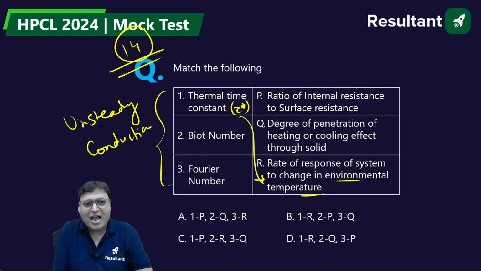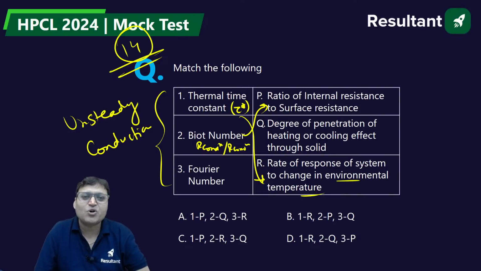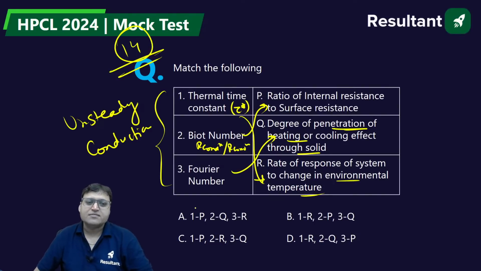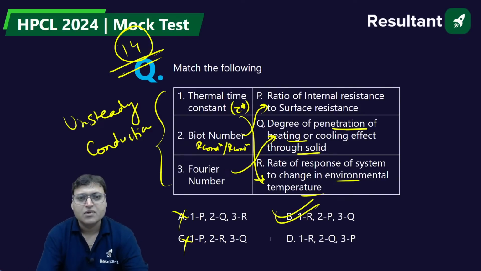1R. Biot number is the ratio of conductive thermal resistance to convective thermal resistance. It is used to check the validity of lumped system. Ratio of internal conductive resistance to the surface convective resistance. Fourier number is related with the conductive thermal response of the system. How fast the heat is penetrated into the system. Degree of penetration of heating or cooling effect throughout the solid. So 1R, 2P. B is the correct answer. 14 will be B.